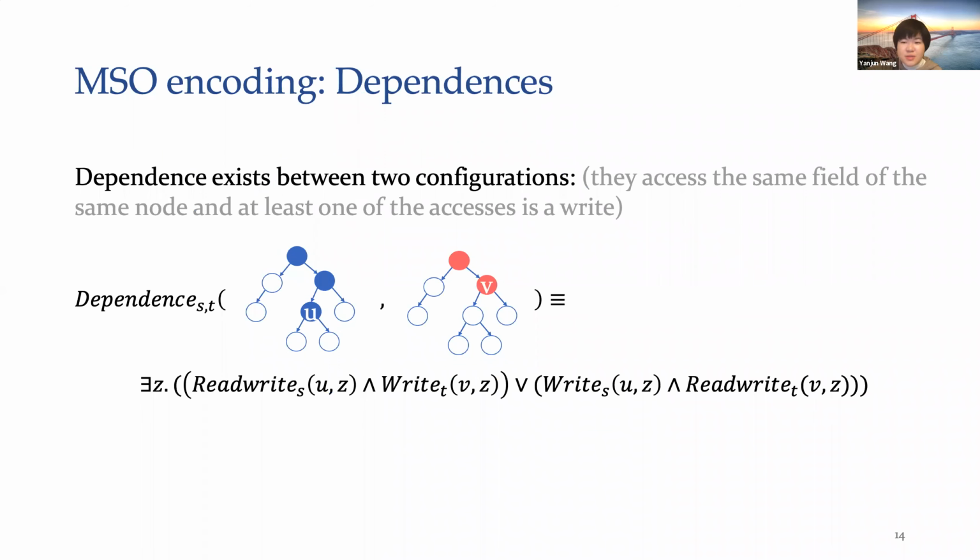We also encode the dependence between two configurations into a monadic second-order logic formula. Dependence exists between two configurations if these two configurations are valid and they access the same field of the same node and at least one of these accesses is a write.